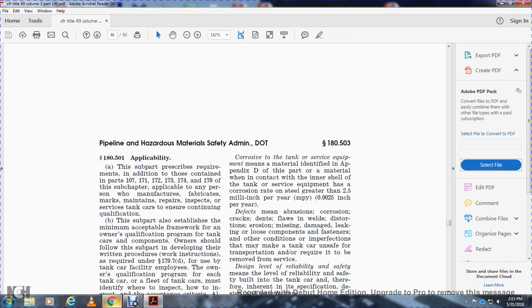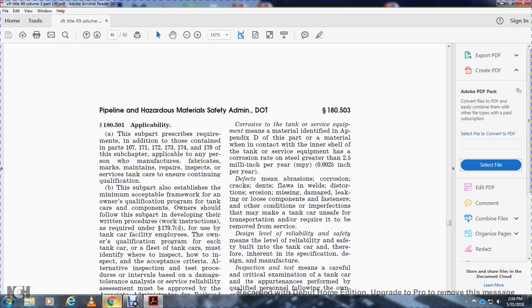Corrosion to the tank or surface equipment means material identified in appendix G that is in contact with the inner shell of the tank or surface equipment, where the corrosion rate is greater than 2.5 mils per year, or 25/10,000 of an inch per year. Defects, meaning abrasion, corrosion, dents, fall-off, bow, distortion, erosion, missing, damaged, leaking, or loosening components, fasteners, or other conditions or imperfections that may make the tank car unsafe for transportation, require that the car be removed from service. Design level and reliability.